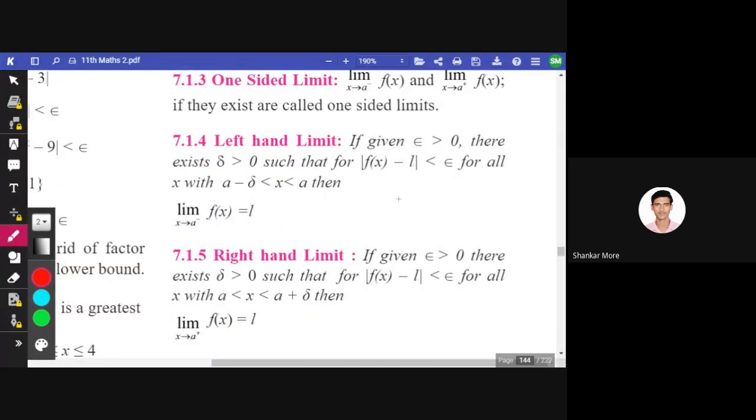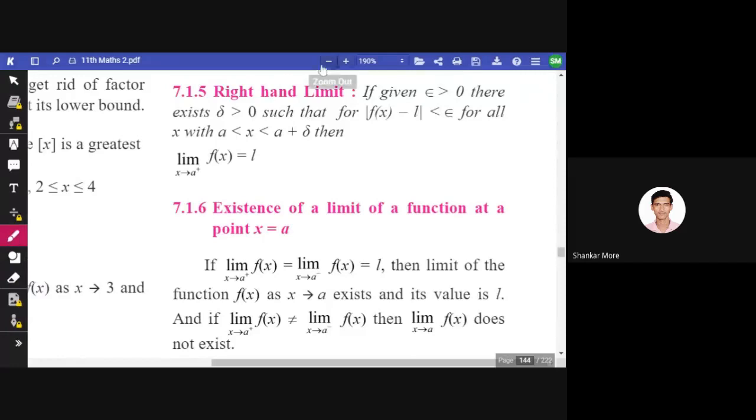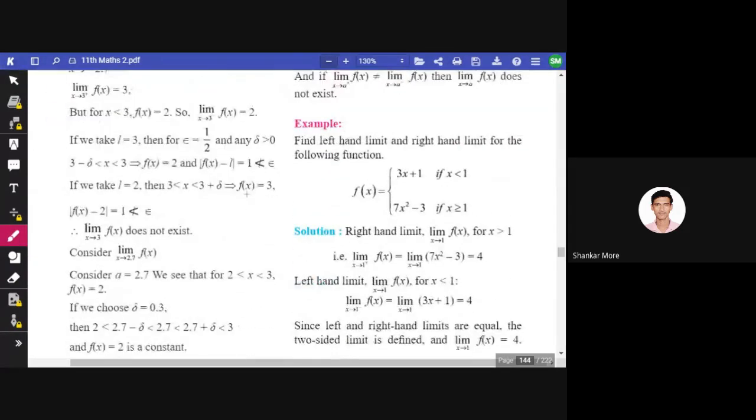Left-handed limit. Now left-handed means negative limit. See, given epsilon is greater than 0, there exists delta greater than 0, such that mod of f of x minus L is smaller than epsilon for all x with a minus delta smaller than x, that is smaller than a. So that is limit x tends to a minus of f of x is equals to L. Similarly, for x tends to a positive, f of x is equals to L. So these are properties. These will not be asked in your examination.